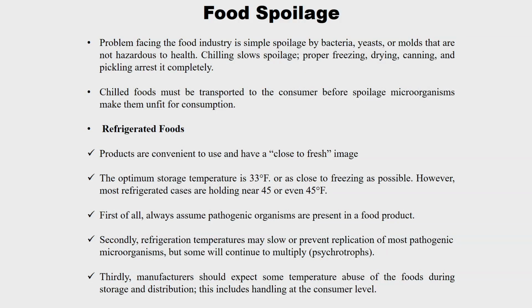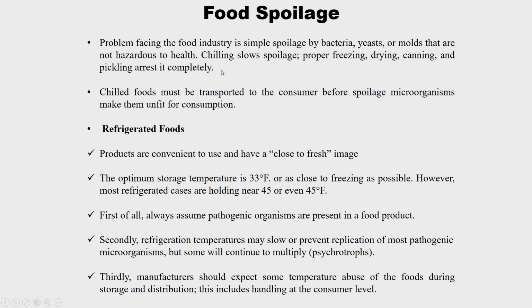Then food spoilage. The problem facing the food industry is spoilage by bacteria. I have already told that thermal processing is applied in two folds: one is to control the growth of spoilage bacteria, another is to control disease-causing bacteria, right. So spoilage is a concern of every food industry, though it is not hazardous to health. Chilling slows spoilage; proper freezing, drying, canning and pickling arrest it completely.